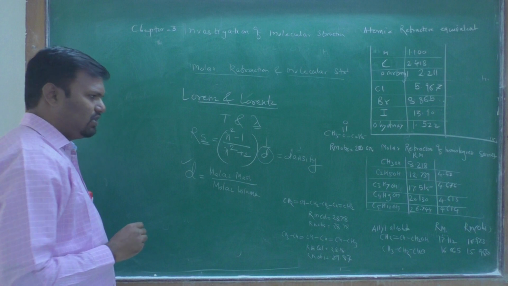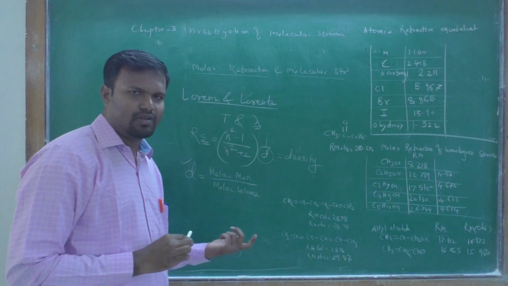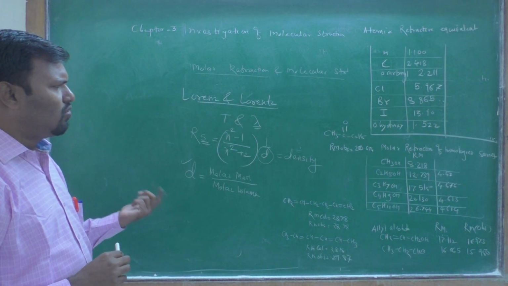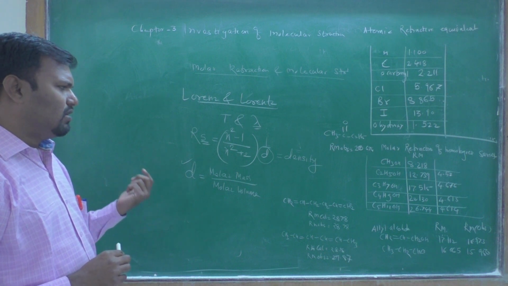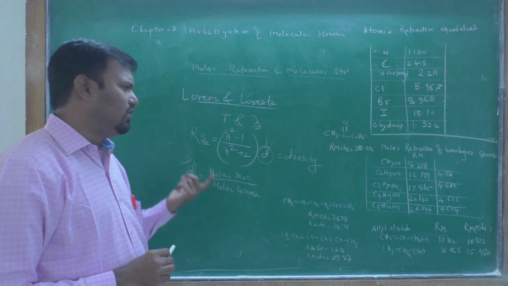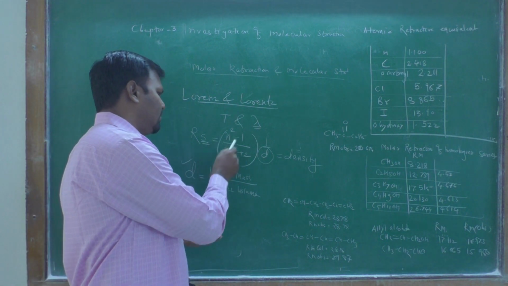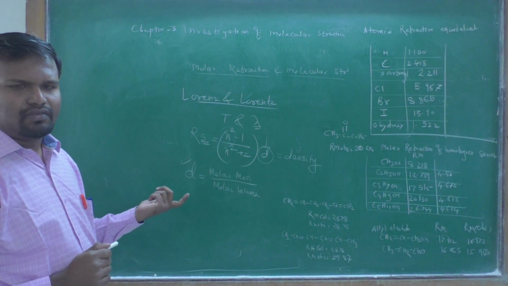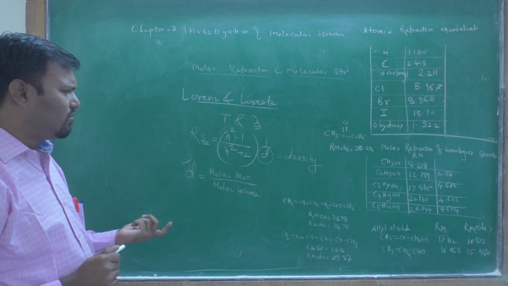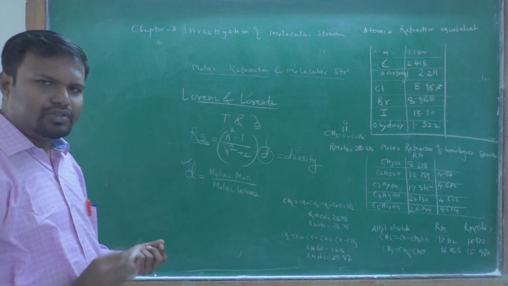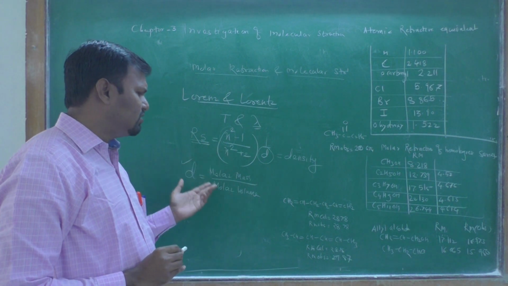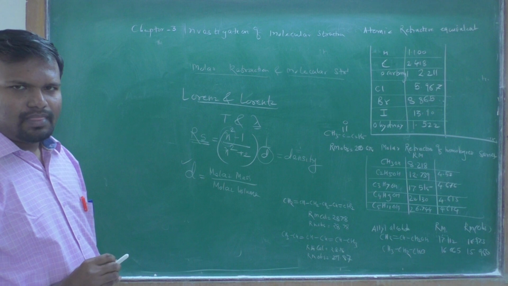In this formula, he gives the relation between density and our refractive index, and this is called the specific refraction. The formula is represented like that.